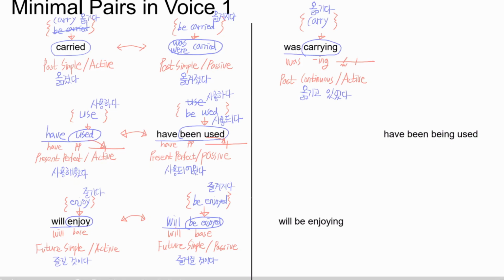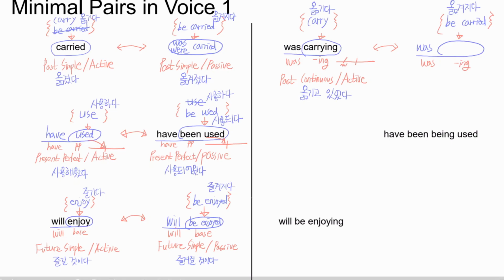Okay, let's make a minimal pair of this verb. So we still need to have the was ing going on here. Was ing. So at this time, what difference do we have to make? Again, instead of using carry, we're going to use be carried because we need to have the passive meaning, right? Be carried means, of course, 옮겨지다.